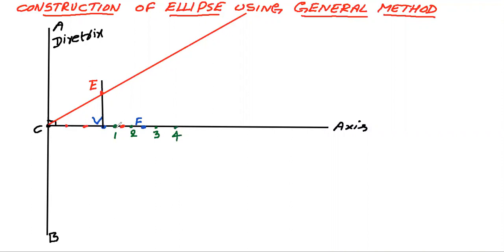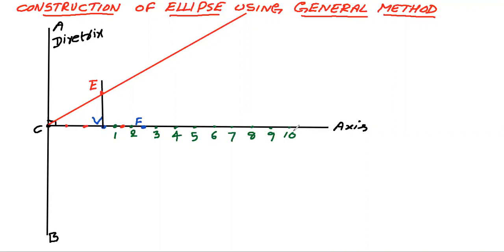All these part lengths need not be equal. You can locate randomly at any point, so 5, 6, 7, 8, some number of points. Initially locate some points here.